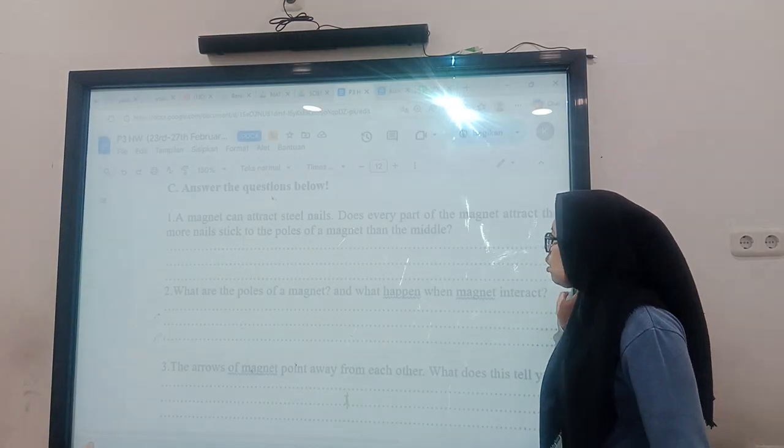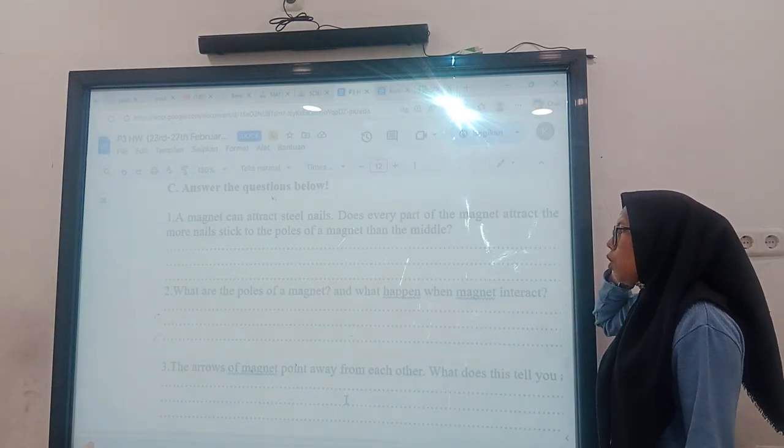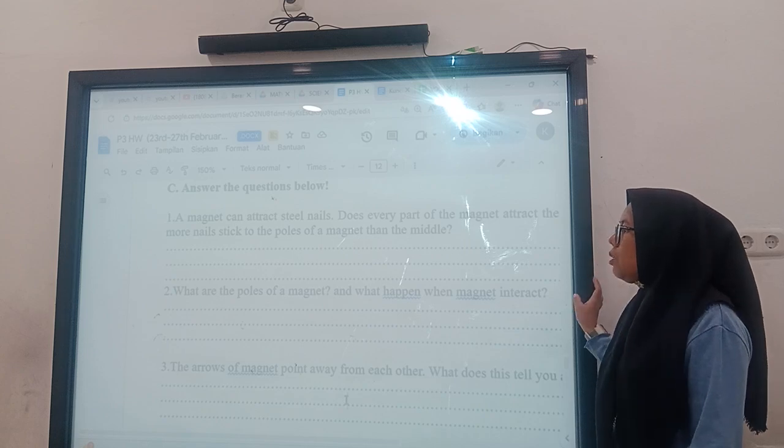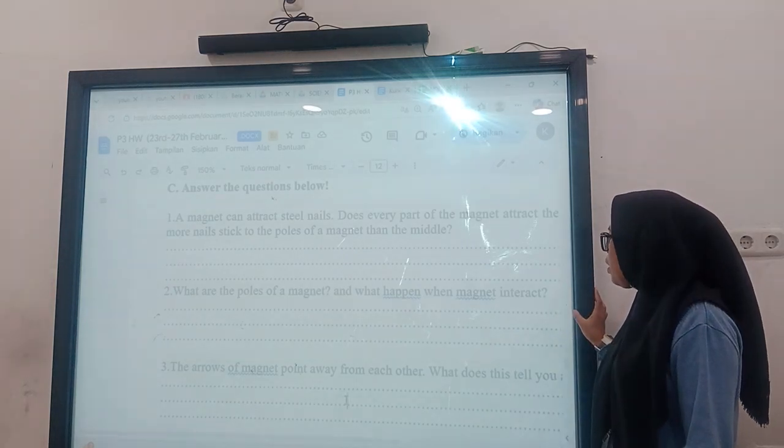Number 2, what are the poles of the magnet, and what happens when the magnets attract? The poles of the magnet are north poles and south poles.